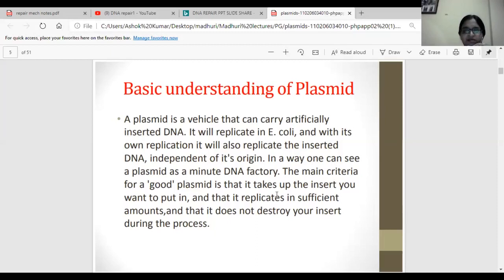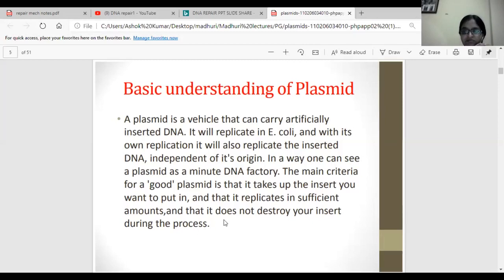The main criterion for a good plasmid is that it takes up the insert you want to put in, and that it replicates in sufficient amounts so that it does not destroy your insert during the process. So we can call a plasmid a good plasmid when it is able to take up the insert which you have put into it, and easily replicates that gene sequence and makes a number of copies.